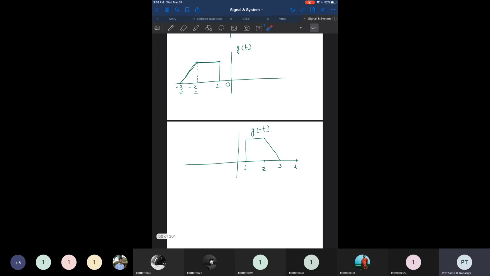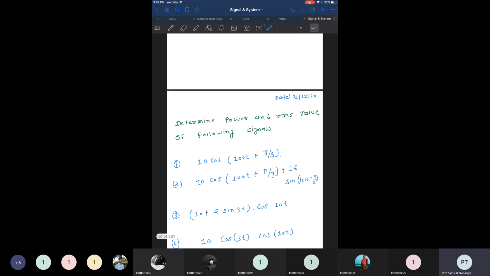So basically here we have discussed the three properties of a signal. One is time shifting, where we shift the signal right or left, and accordingly the sign is assigned. Then we discussed time scaling, in which the signal is either compressed or expanded in the time domain, and accordingly we can find the output. And the third is the time reversal of the signal. So this part we have discussed.